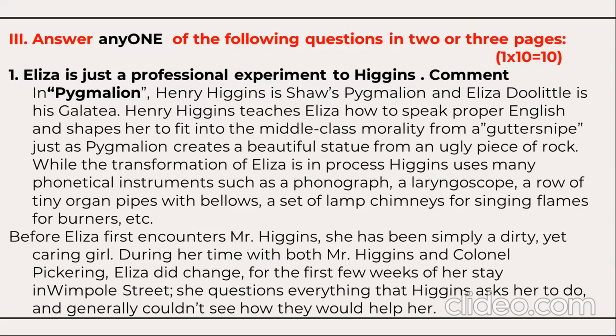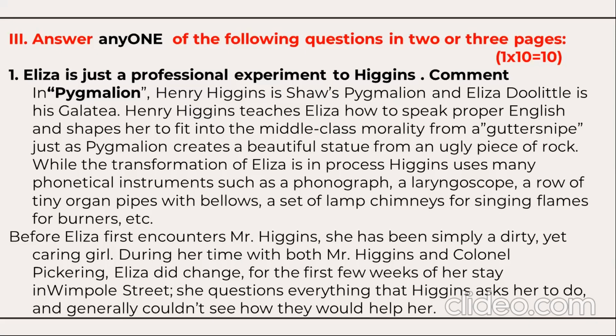While the transformation of Eliza is in process, Higgins uses many phonetical instruments such as a phonograph, a laryngoscope, a row of tiny organ pipes with bellows, and a set of lamp chimneys for singing flames, burners, etc. Before Eliza first encounters Mr. Higgins, she has been simply a dirty yet caring girl. During her time with both Mr. Higgins and Colonel Pickering, Eliza did change.